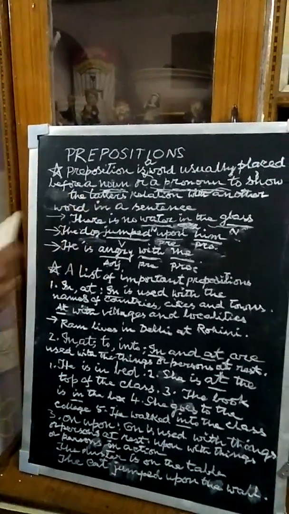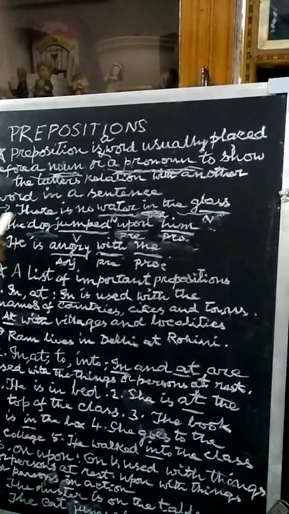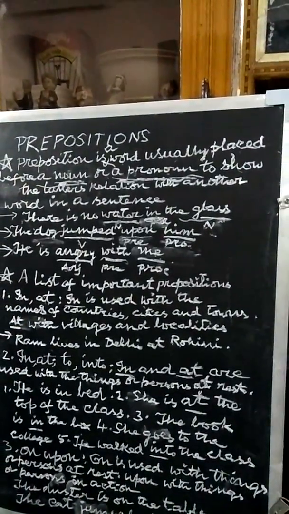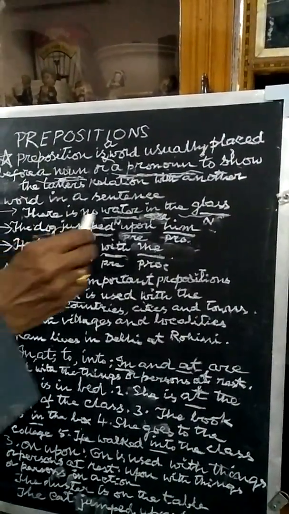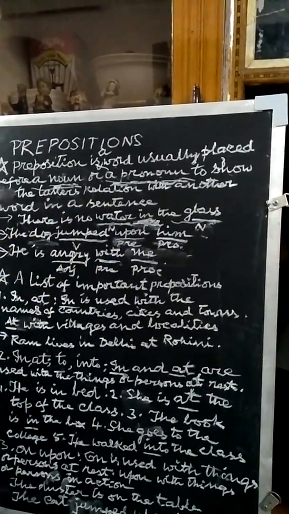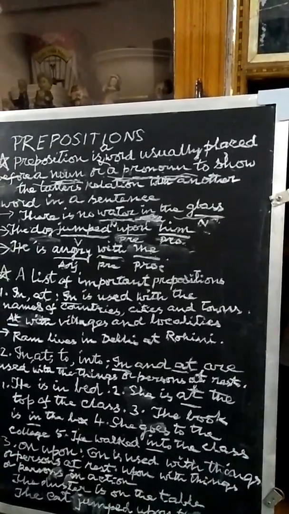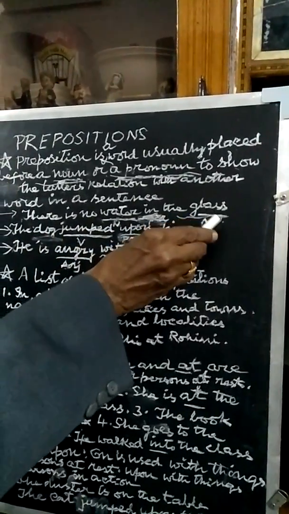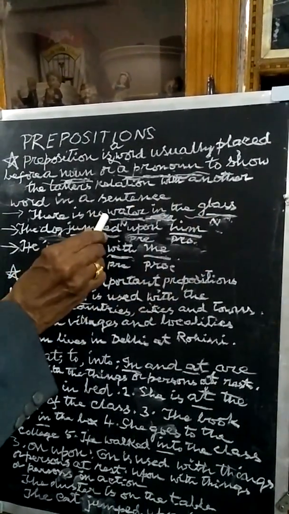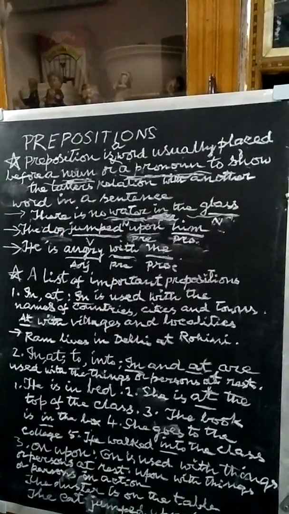Now look at these examples. There is no water in the glass. Here, in is the preposition. It is placed before the noun glass, and it shows the relation between the noun glass and another noun water.